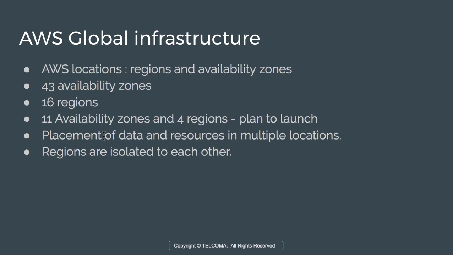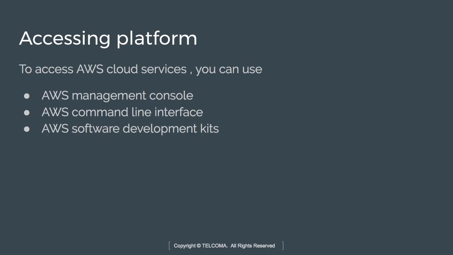So here we can place our data and resources in multiple regions. Now how can we access it? So accessing the platform, that means in order to access AWS cloud services, we have 3 options. We can use the AWS Management Console, we have the AWS command line interface, and we have AWS software development kits.